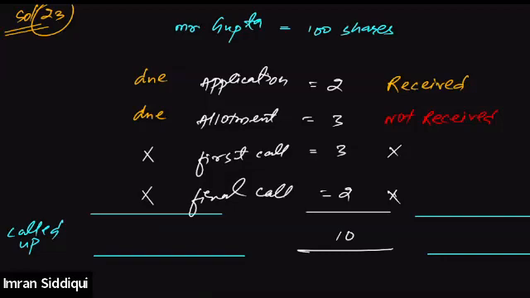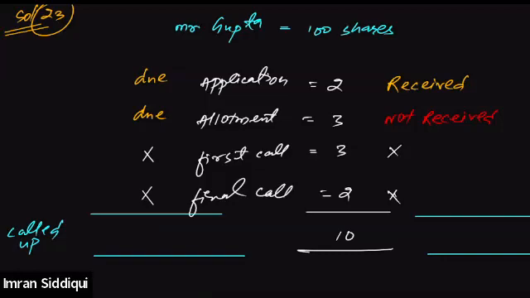5 rupees. Yes. See, in order to find out the called up value, you just need to check the amount due. How many installments were made due by the company? If the question is telling us that the company immediately forfeits a share since he did not pay the allotment money, that means only the application and allotment must have been made due by the company.